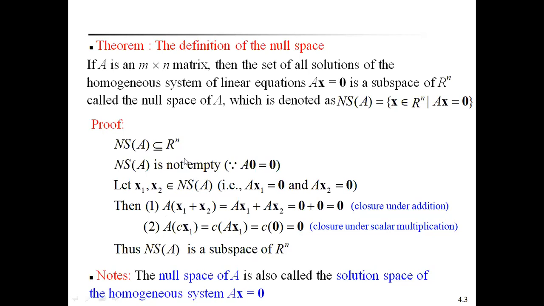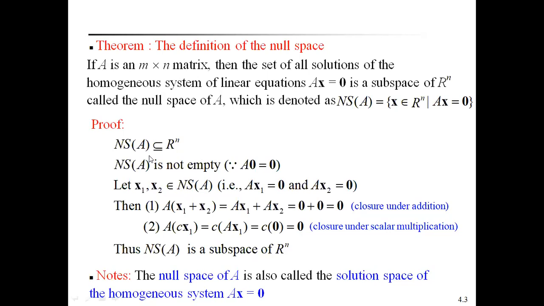By using that definition, now we have to prove the null space is a subspace of R to the power of n. Because A is an m by n matrix, the m rows belong to R to the power of m space, and n columns belong to the R to the power of n space. That's why here the null space is a subspace of R to the power of n.